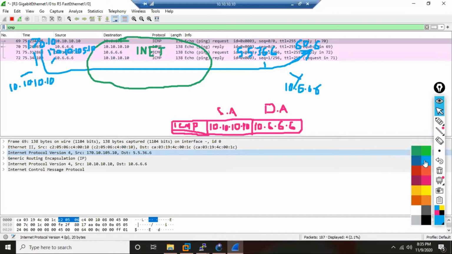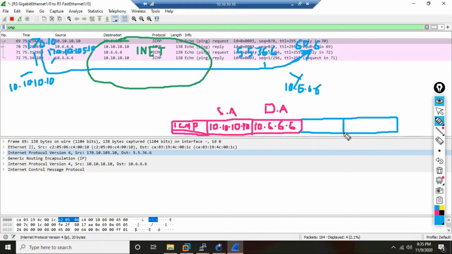What does GRE do? GRE puts another packet. It applies a new header, with destination and source. And now the destination is what? R6's public IP, 5.5.36.6.